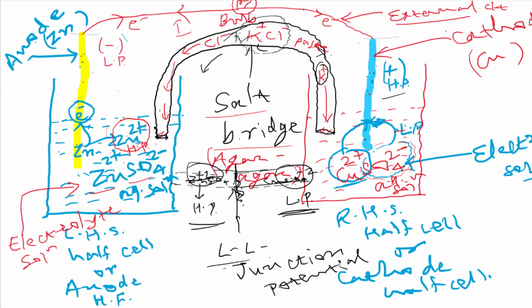And in the internal circuit, electric current is flowing due to movement of ions. You got it? It is not due to movement of electrons, remember. Here electrons are not moving, ions are moving. So the carrier for electric current in the internal circuit is ions. And which ions? We are using the salt in the salt bridge which produces the ions. These are the cause for electric current in the internal circuit.